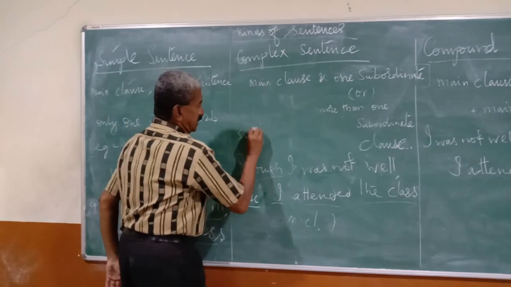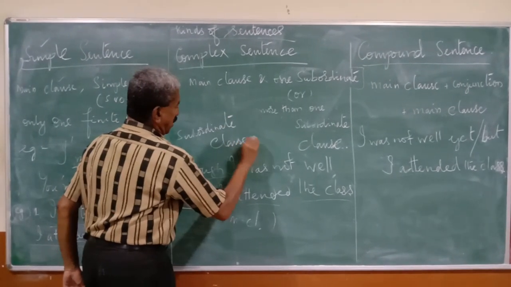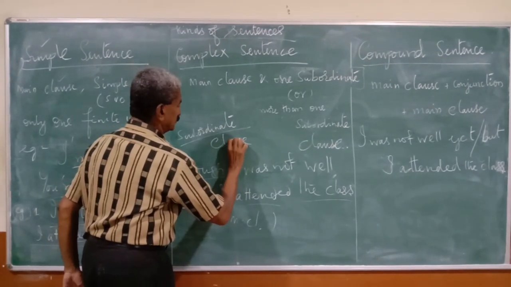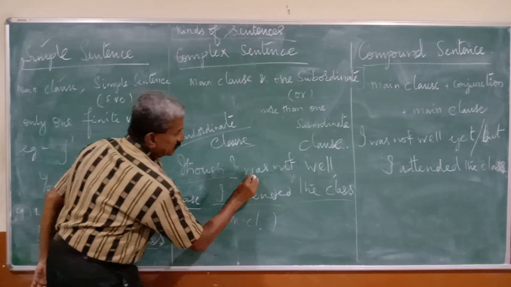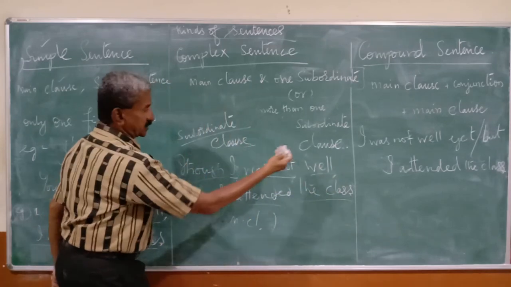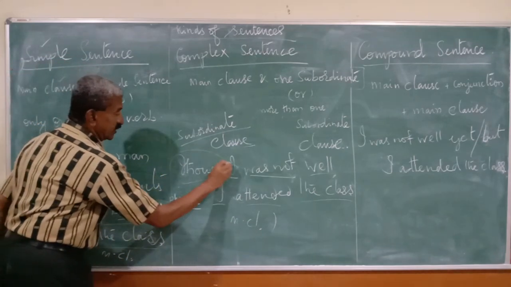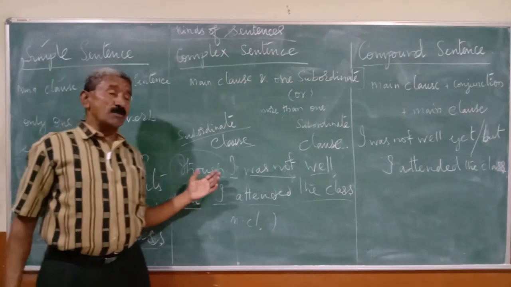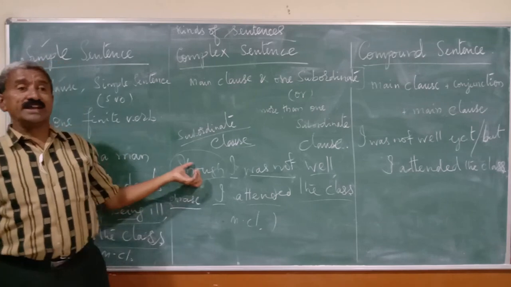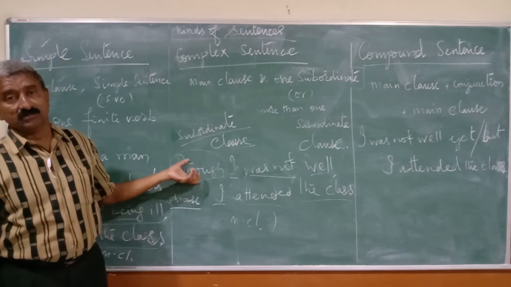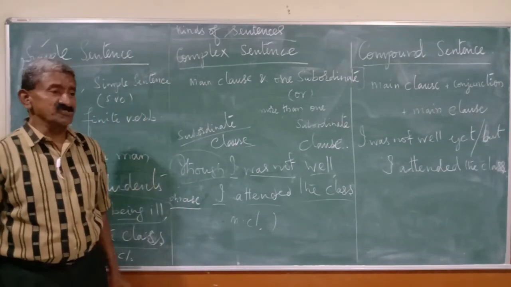What about the subordinate clause? A subordinate clause is nothing but a subject, main verb, or object or something like an adjective, plus one more joining word, the subordinating conjunction. Subordinating conjunctions are words like though, even though, although, when, while, and, as I said earlier, WH question words.